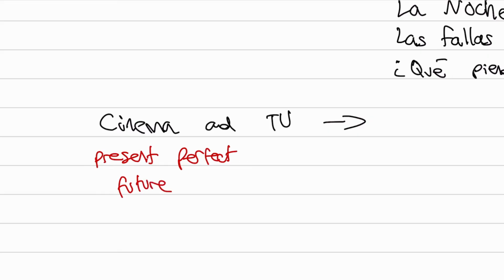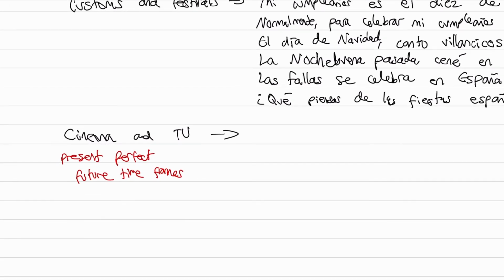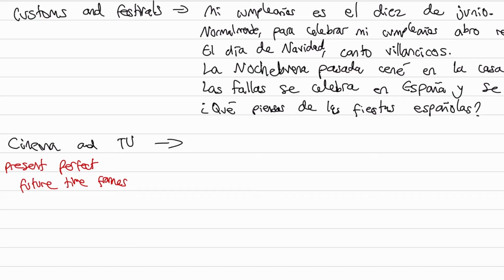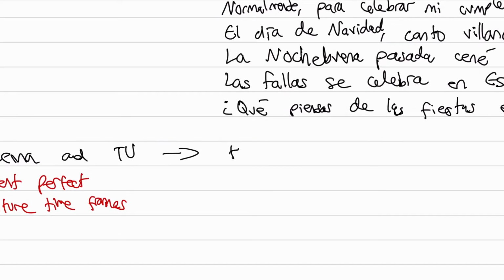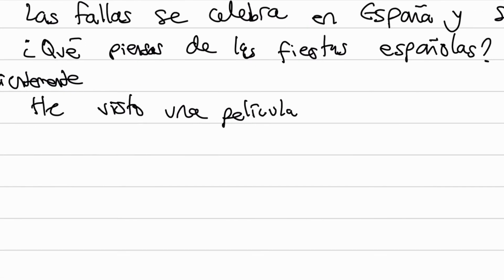Let's experiment with some of the future time frames, whether it's voy a, or I would go, or I would do, or I will do, any of those future tenses. Let's try and use some of those in our writing. So with the present perfect, something like he visto, recientemente he visto una película, with the accent there, una película.